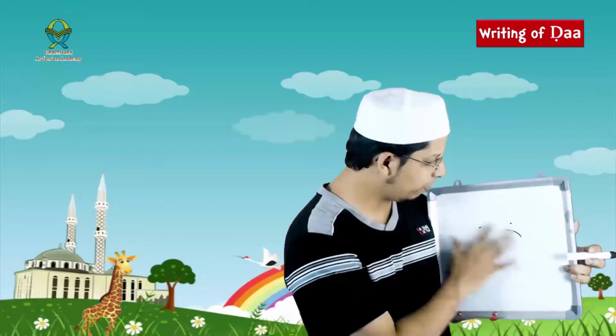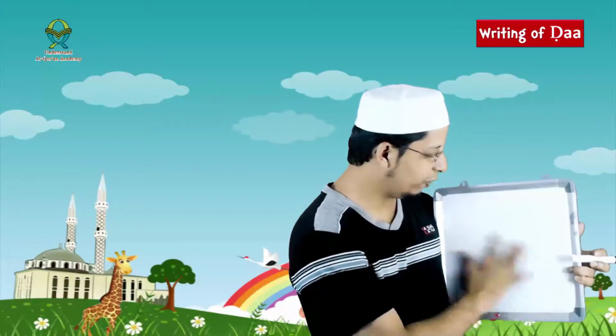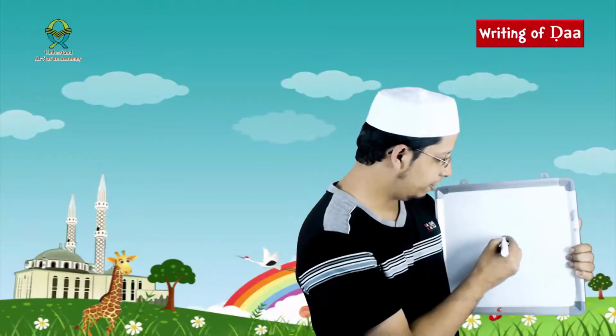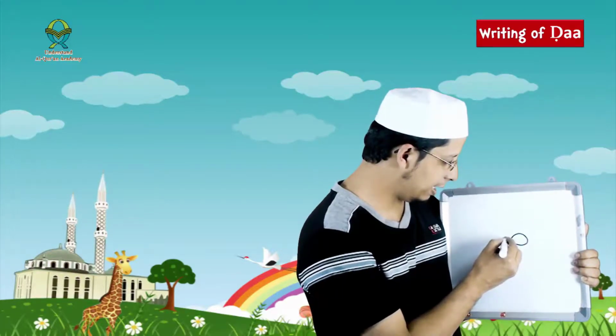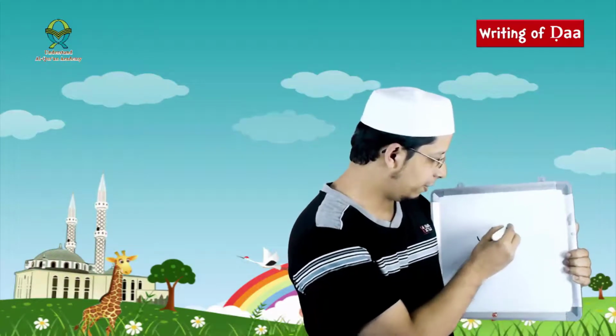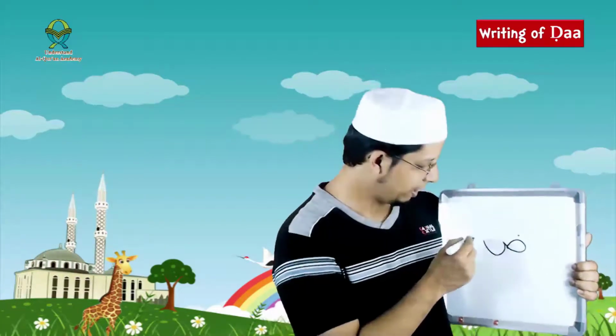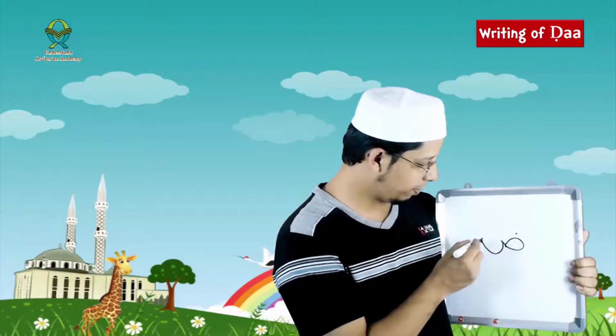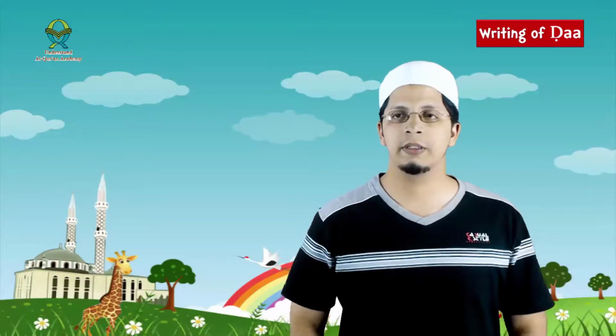Let's write it one more time and hopefully it will be proper. So we write it like that. Wow, that is much better. Make sure that you write it properly. Very good. Excellent. Ba is produced from the edges of your tongue, the right side and the left side.